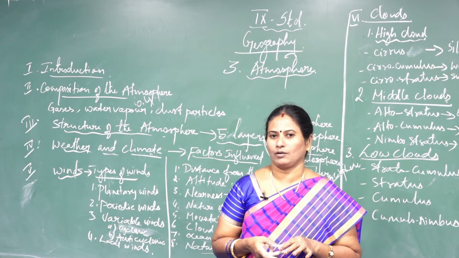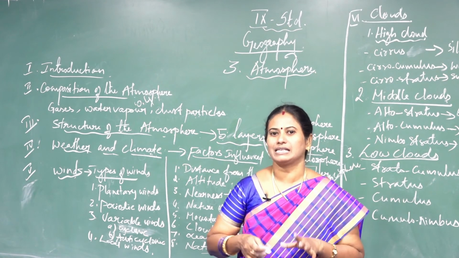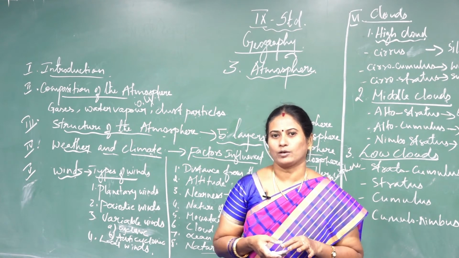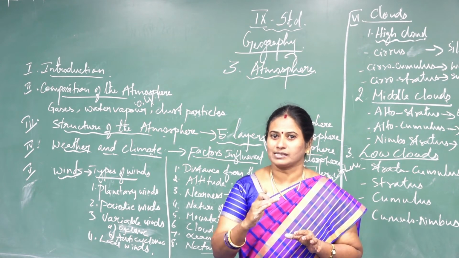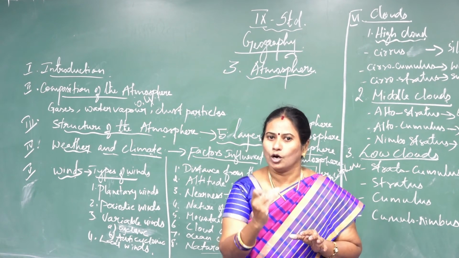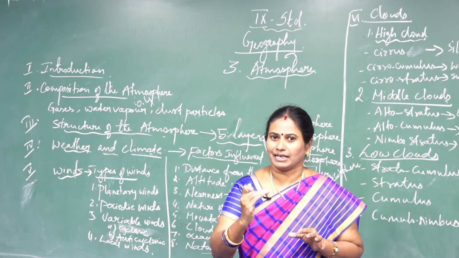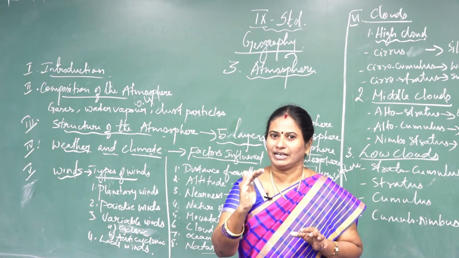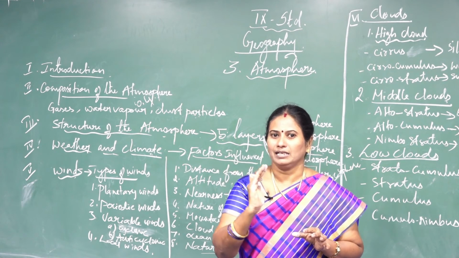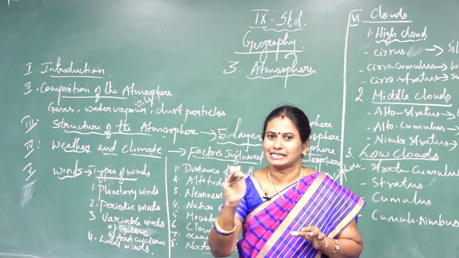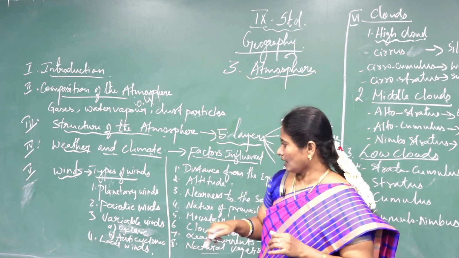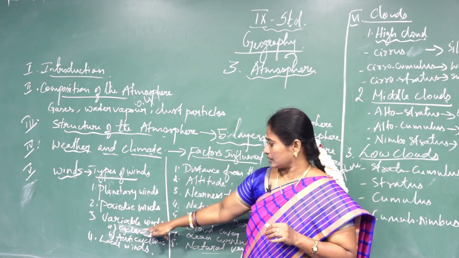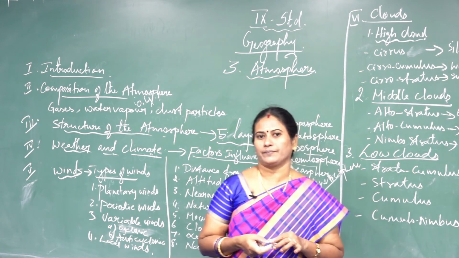First of all, I want to tell about what is meant by cyclone. Cyclone is a Greek word which means coil of the snake. That is, cyclones are the centers of low pressure area surrounded by the wind of the high pressure area, which converge at the center in the form of a spiral. This is called a cyclonic wind.